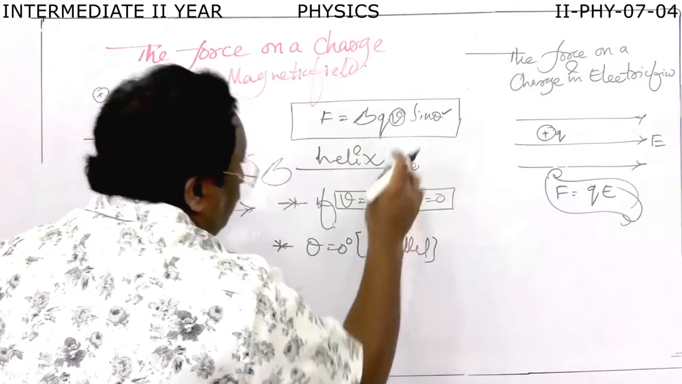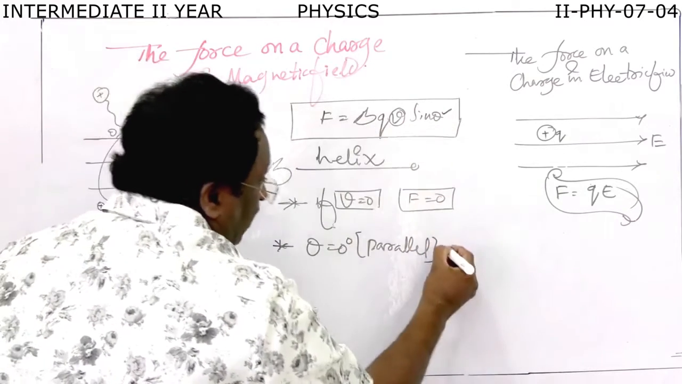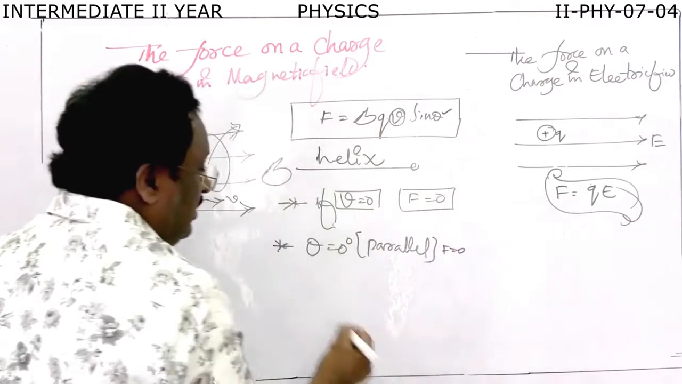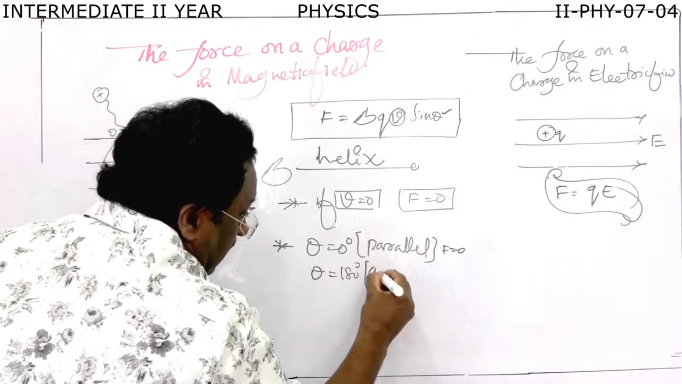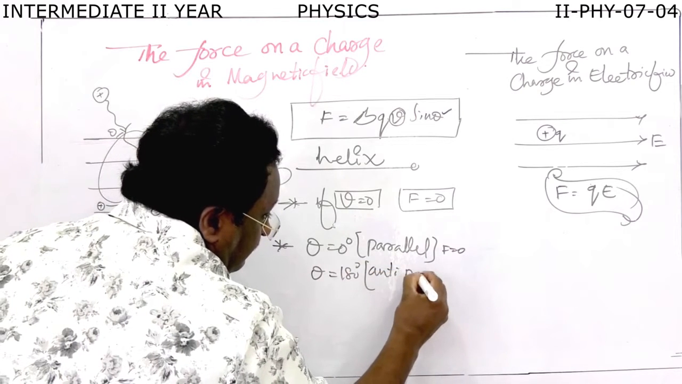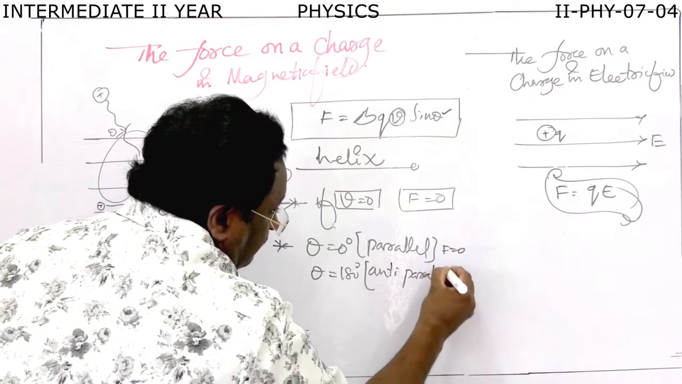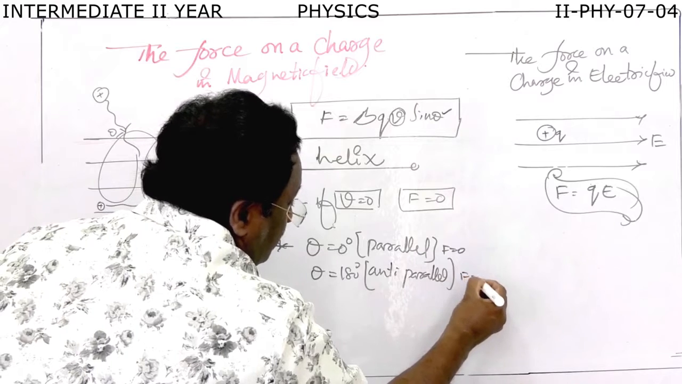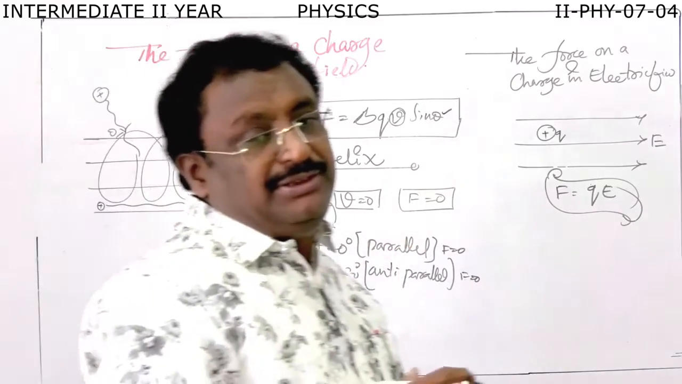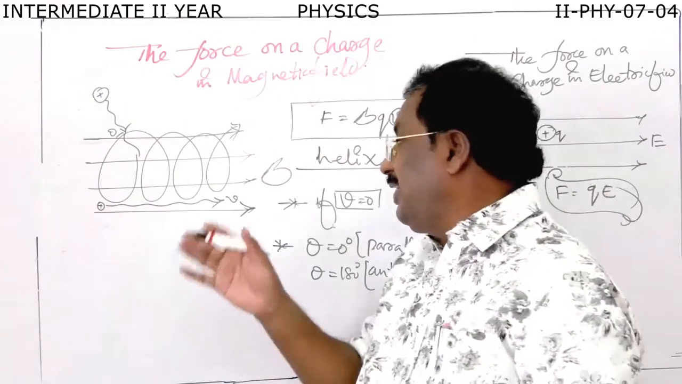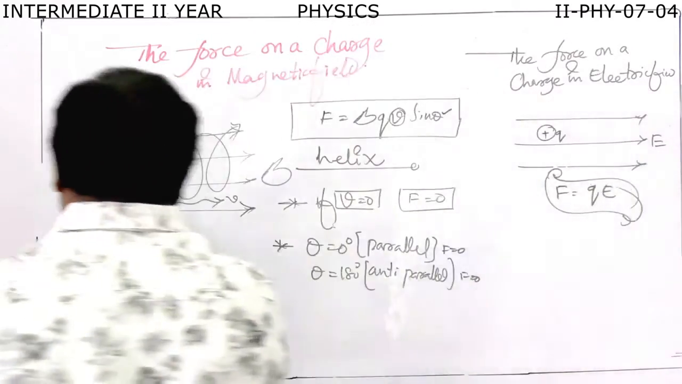If theta is equal to 0, what happens? Sin 0 is equal to 0, then F is equal to 0. Or if you take theta is equal to 180 degrees, anti-parallel, again F is equal to 0. So what do you mean? If the charge is moving parallel to the magnetic field or anti-parallel, anti-parallel means in the opposite direction.